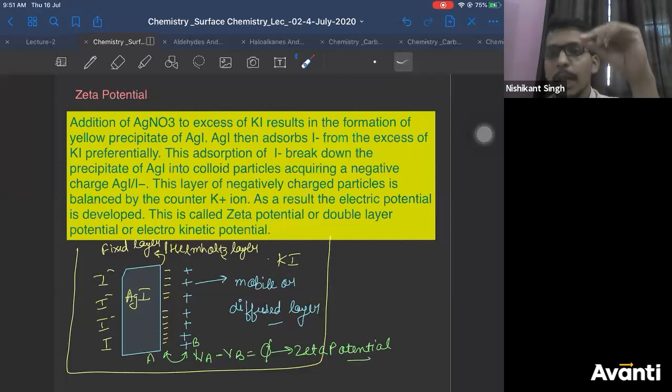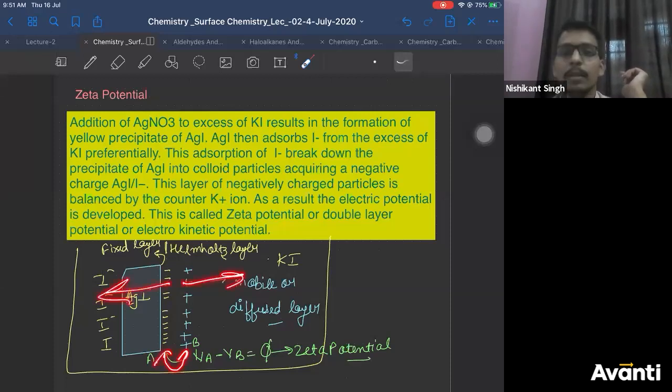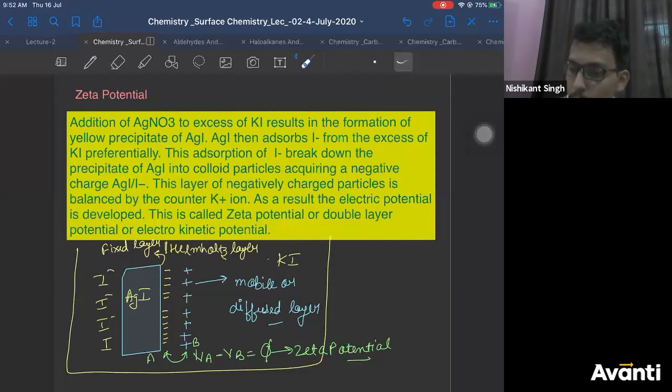Now, in another way, how can you define it? You can define it by saying how much potential should be applied to separate these two layers. That is also defined as zeta potential. Both are the definition of zeta potential. Is that clear, everyone? So the definition says the potential difference between the diffuse layer and the fixed layer is known as zeta potential.